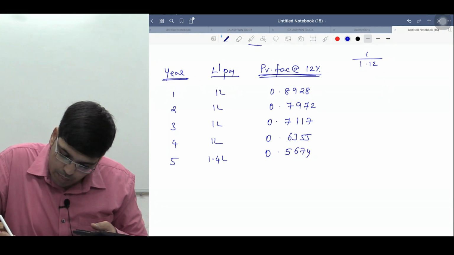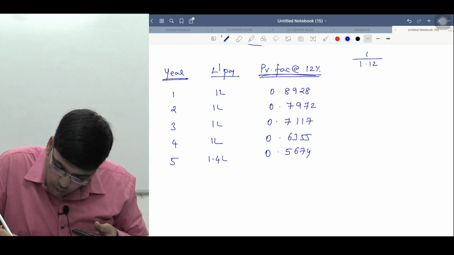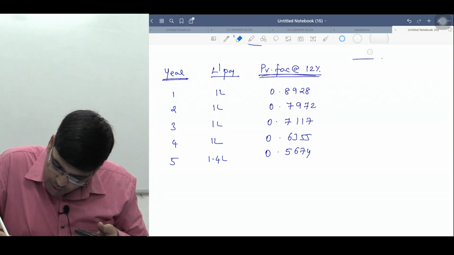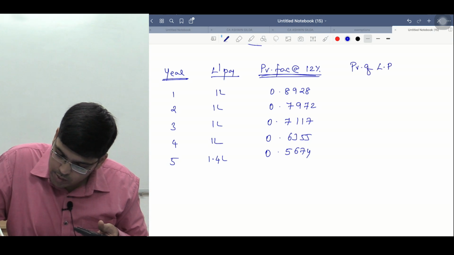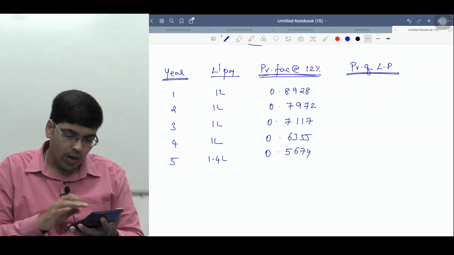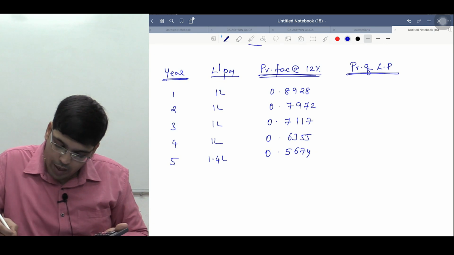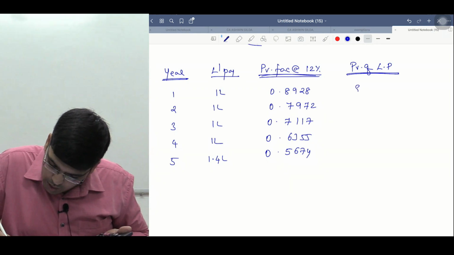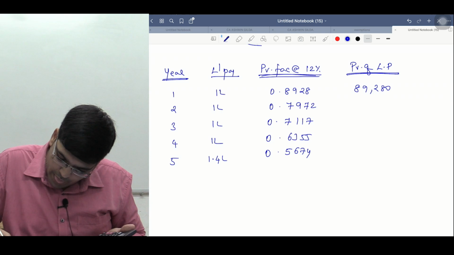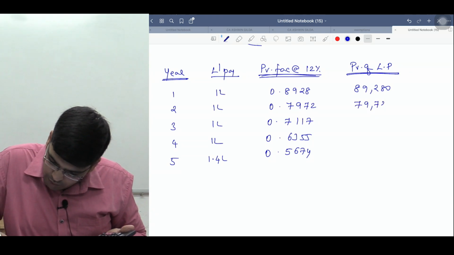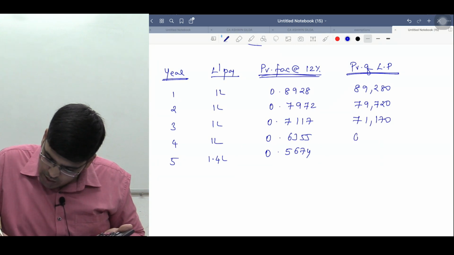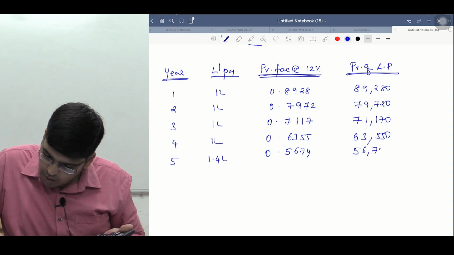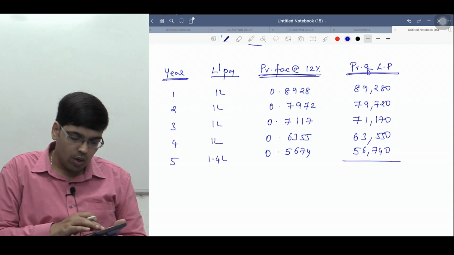One more time, it is 0.5674. Now we need to multiply this to find out the present value. Therefore, the present value of lease payments, we have to do the total. We'll do it calmly, there is no hurry. It's 1 lakh into 0.8928. It is 89,280. It is 79,720. It is 71,170. It is 63,550. It is 56,740. Let me take the total of all of these once, just a minute.